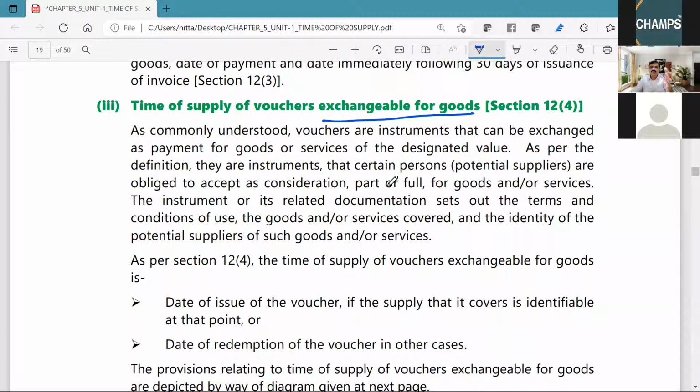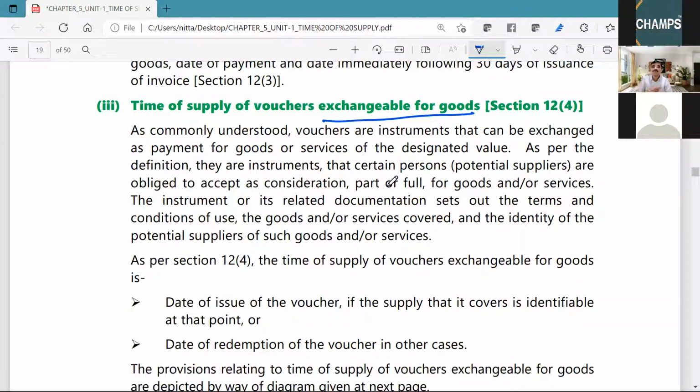So in future, whenever you come across this point of voucher, you should be able to recollect my example of Lifestyle. My going to Lifestyle for Happy Dasara, buying clothes for 8,000 rupees, again going to Lifestyle for a Happy Deepavali, buying clothes for 10,000 rupees, and then my giving that voucher of 2,000 rupees, that fellow redeeming it and taking only the balance 8,000 from me.